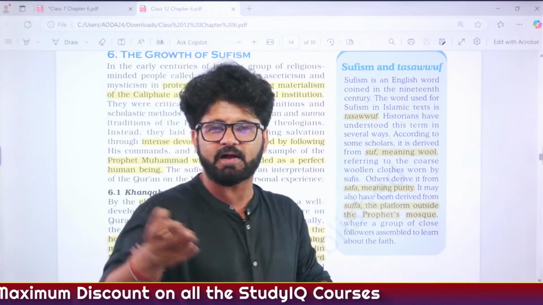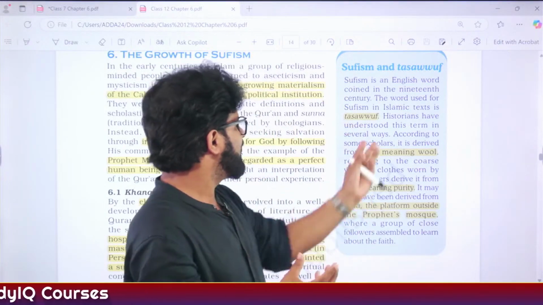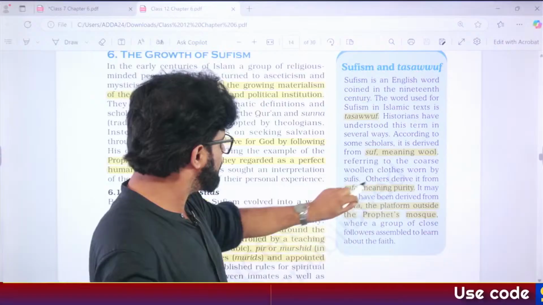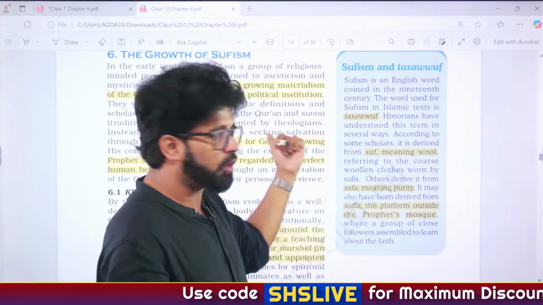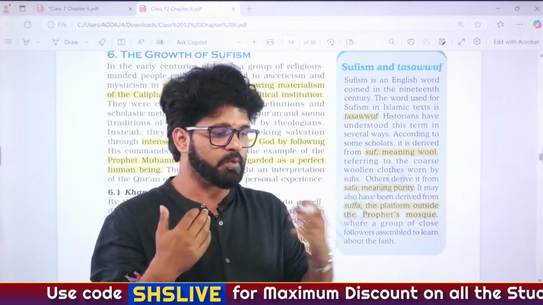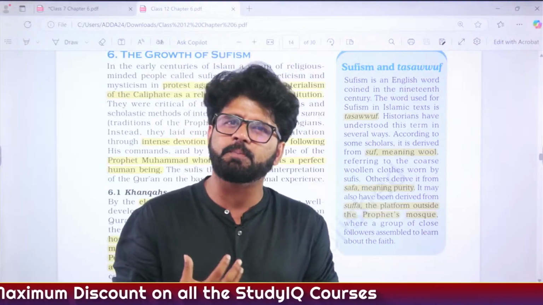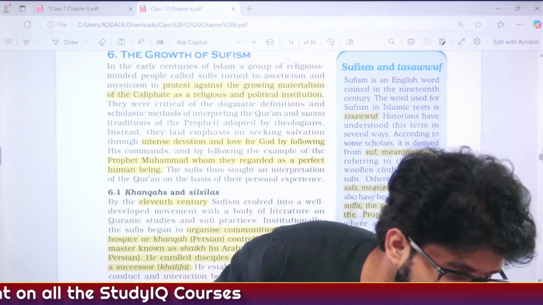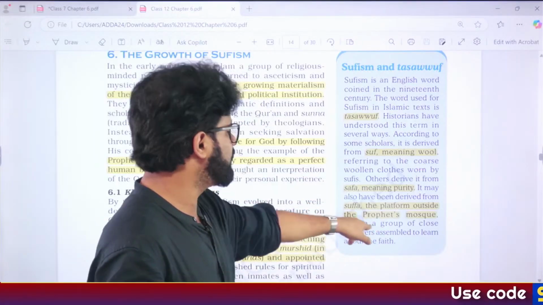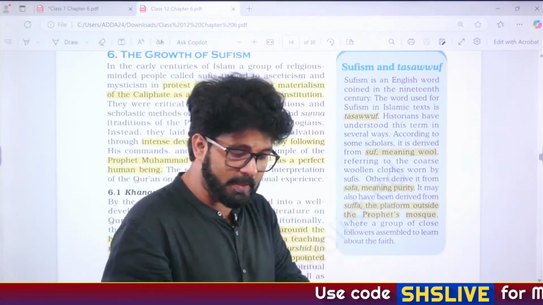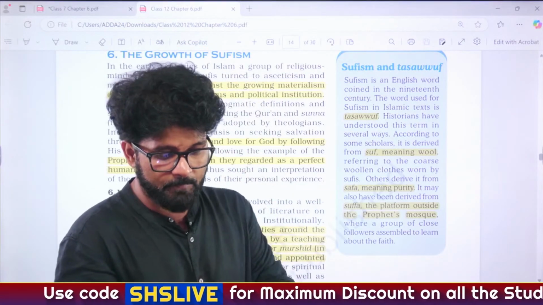Tasawwuf. So this looks so fancy, bro, these kinds of words. Tasawwuf. And then we have seen Suf, Safa and Sufa. If NCERT has written it, you have to remember it. We have talked about it in the PPT. Suf, wool. Woolen clothes they are wearing, so Suf. Safa, purity. They are focusing on inner purity rather than external conduct. So that's why Safa. And the Sufa is the platform outside the Prophet's Mosque where a group of close followers assemble to learn about the faith.